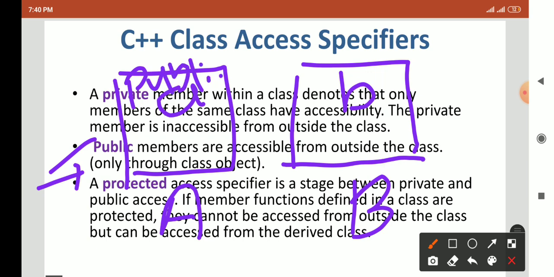Previously we mentioned private, but now we mention the access specifier public for A. So if you want to access this variable in the other class, you can, but the condition is only through a class object. First you have to make an object of class A, and only then can you access it in class B.